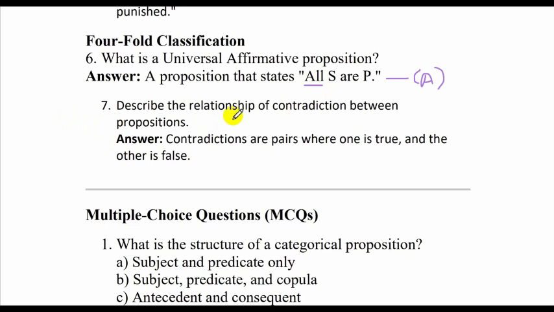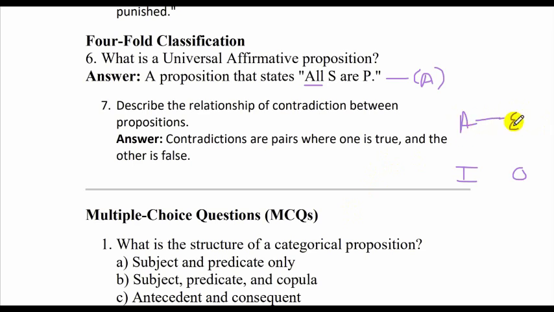Okay, describe the relationship of contradiction between propositions. Now, contradictions are pairs where one is true and the other is false. Now tell me, between A, E, I, O, is this contradiction? You can say yes or no in your own mind.